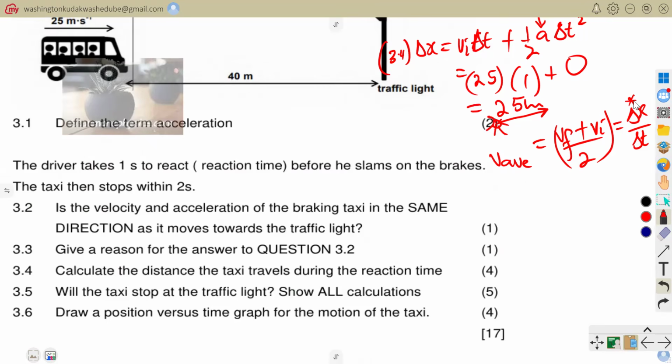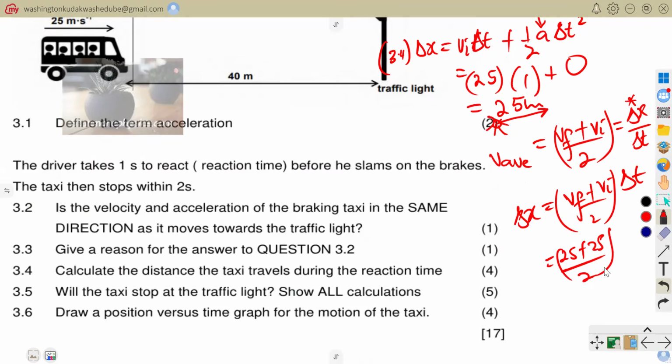So if I want to find this, I'll cross multiply, so that delta x will simply be equal to v_f plus v_initial over 2, the average velocity, times the total time taken. So here we were given 25 plus 25 all over 2, and then we multiply by 1 second. This gives you 25 meters, which is the same as using the first equation. So that is how you calculate the distance the taxi travels during the reaction time.